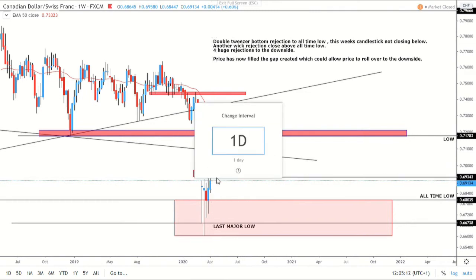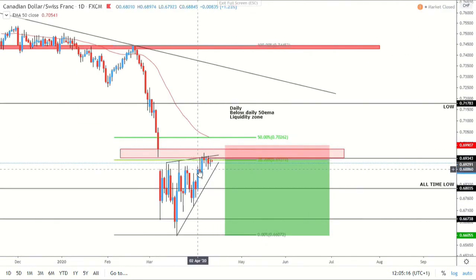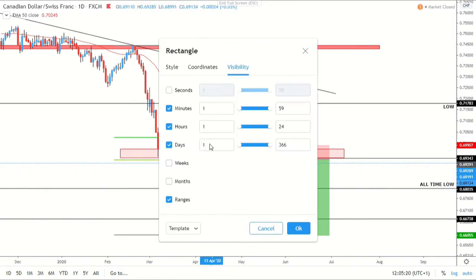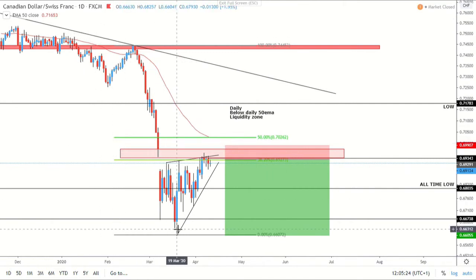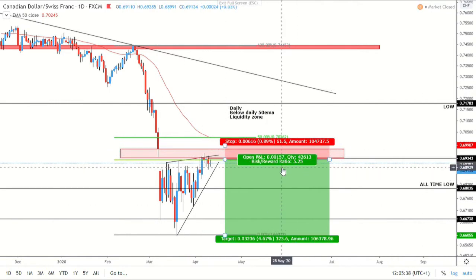Then go on to the daily, we can just see that wedge pattern that we was looking at last week. So obviously what we're looking at is for price to break out of that and then come to the downside. So obviously impulse, then this correction, 1 touch, 2 touch, 3 touch, spinning top off of it, and then the end of this sort of evening star in a sense. And then of course we've had a spinning top on the daily, showing that sort of indecision, but retesting that 38.2.